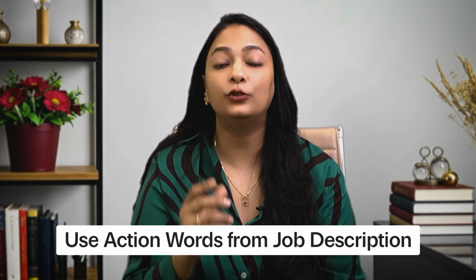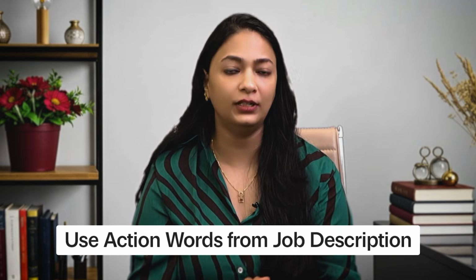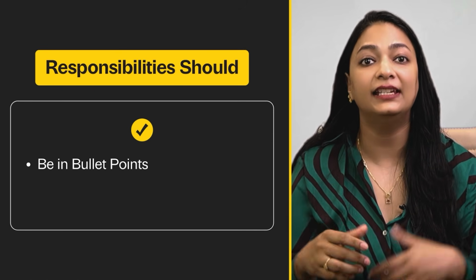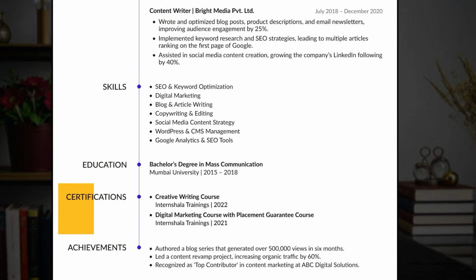Use action verbs to describe your responsibilities. Use the action words that are mentioned in the job description of the role you are applying to. ATS will consider it as keywords. While mentioning your responsibilities, it should begin with bullet points with words like created, managed, maintained, analyzed, strategized, and so on. So next section will be projects and certification. Mention it if you have any, and that will follow the same format.